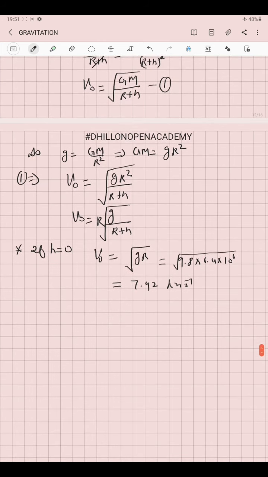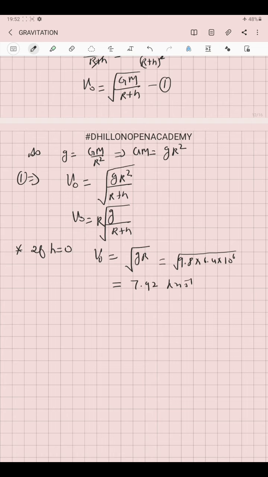As the value of the height h increases, this orbital velocity will decrease. From this equation we make one thing clear: there is no mass of the satellite occurring in the equation, which means that orbital velocity is independent of the mass of the satellite. Second, its value decreases with increase in the radius and the height of the satellite.